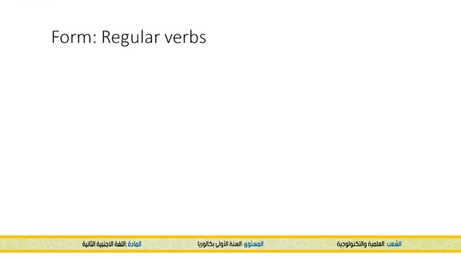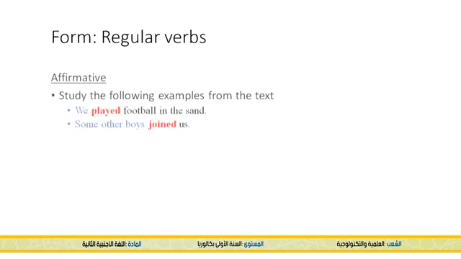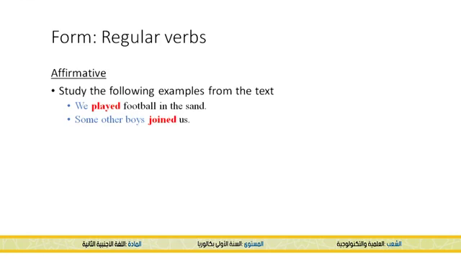Now let's talk about the form of the regular verbs. Let's start with the affirmative. Study the following examples from the text. We played football in the sand. Some other boys joined us. So here we have we, which is the subject, and we have play, which is the verb, and we have ed, which is the regular form of the past, played. Then we have football in the sand.